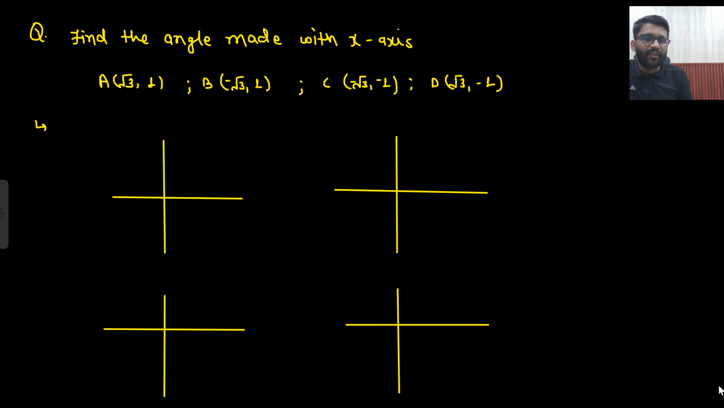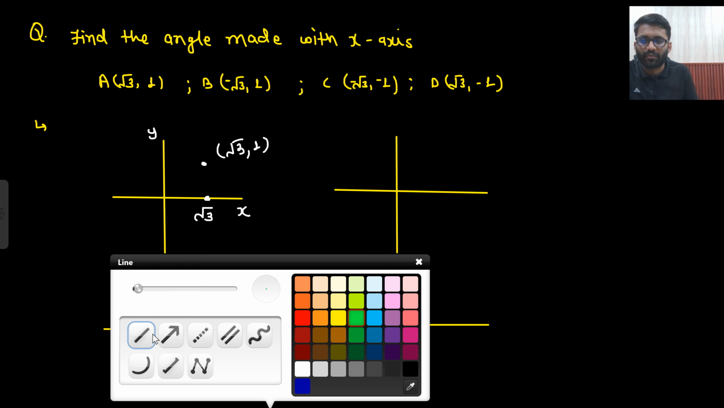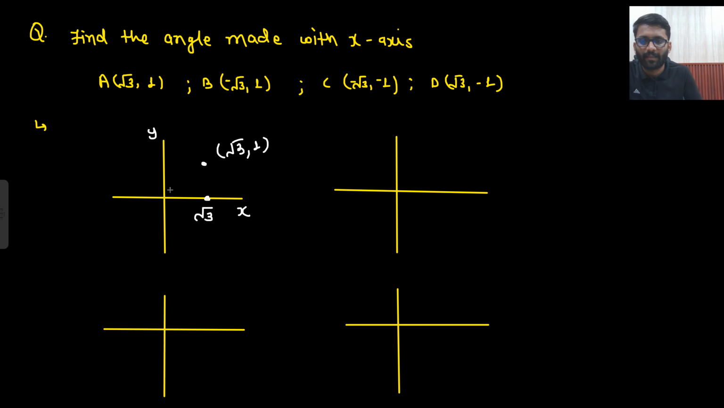Find the angle made with x-axis. Point A is root 3, 1. So on the x direction you are going root 3. In the y direction you are going 1. So root 3 and 1. So tell me what is this angle?